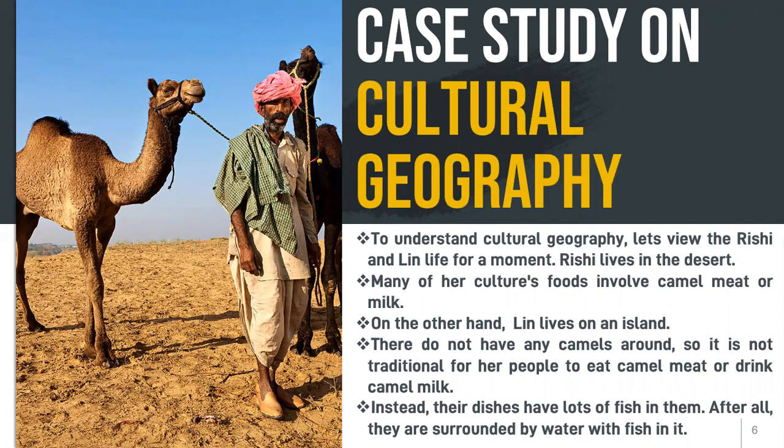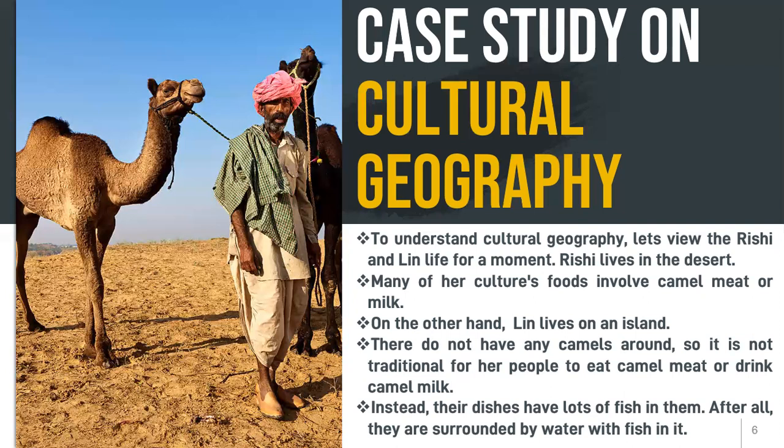On the other hand, Lin lives on an island. They do not have any camels around, so it is not traditional for her people to eat camel meat or drink camel milk. Instead, their dishes have a lot of fish in them. After all, they are surrounded by water with fish in it.